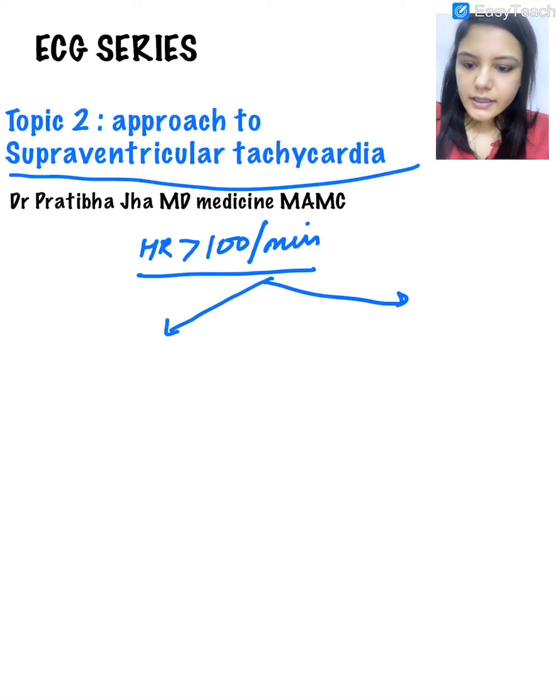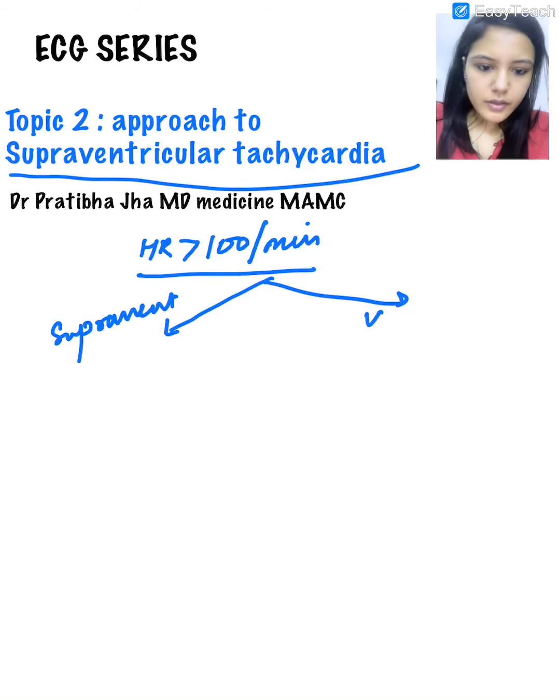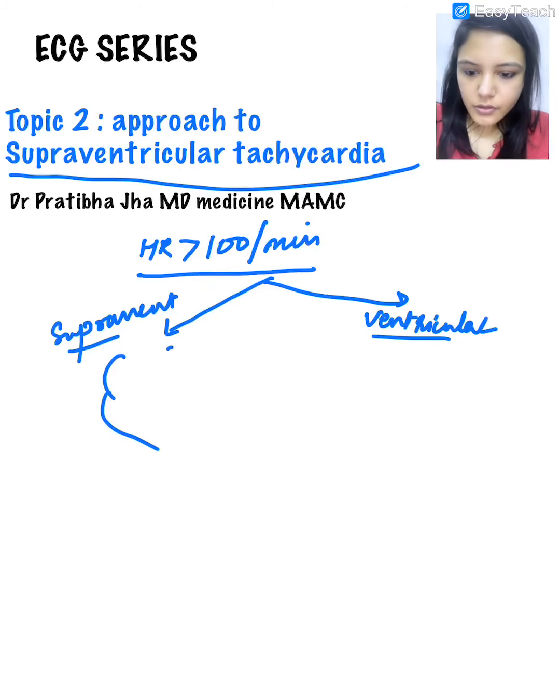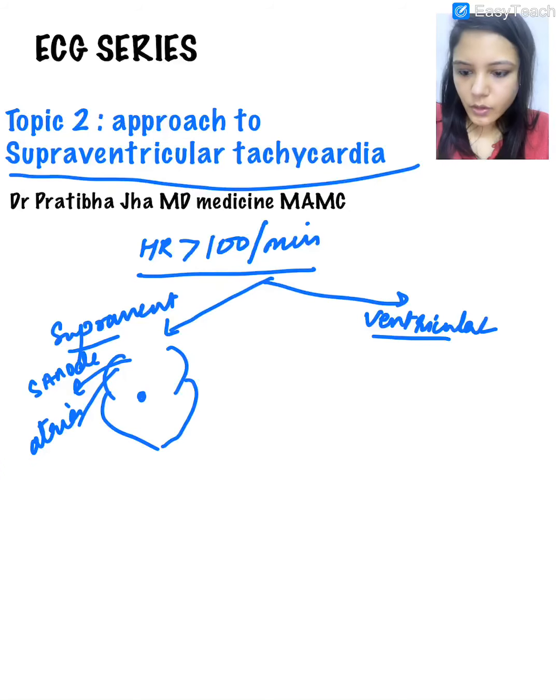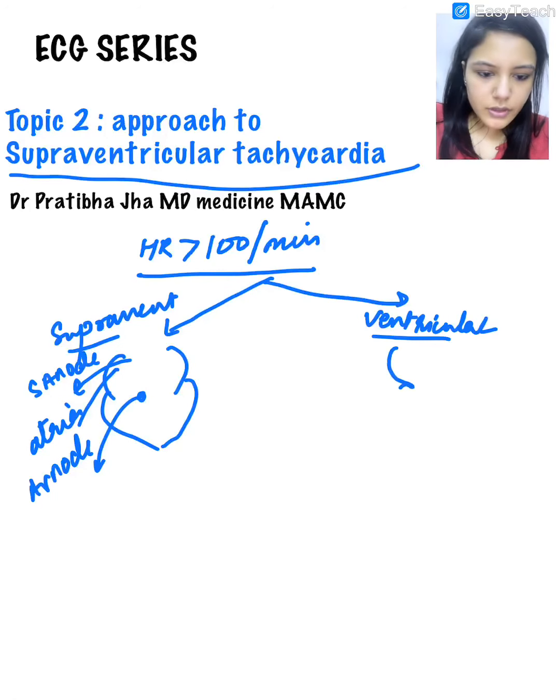Now, the tachycardia can originate either in supraventricular or in ventricular. Okay, there are two types of tachycardias, ventricular and supraventricular. Supraventricular is when the rhythm originates above the ventricle, either in the SA node, either in the atria or in the AV node. And in ventricular tachycardia, the impulse originates in the ventricular muscle.